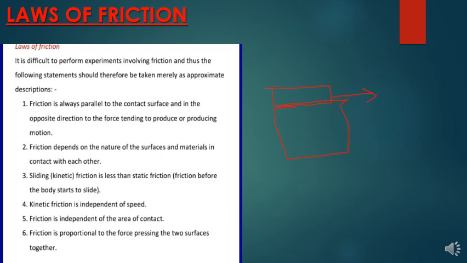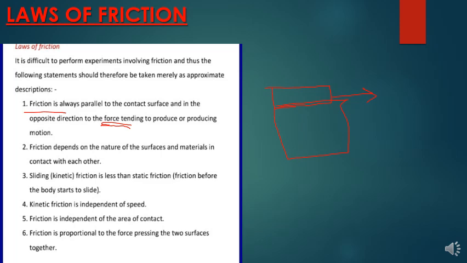So here there are some laws that define how friction works. The first one says that friction is always parallel to the contact surface and it is in the opposite direction of the force tending to produce or producing motion.